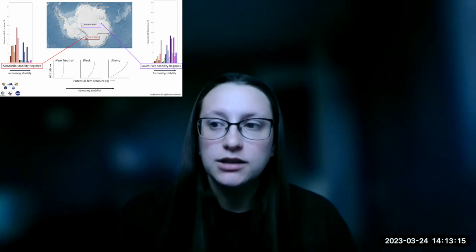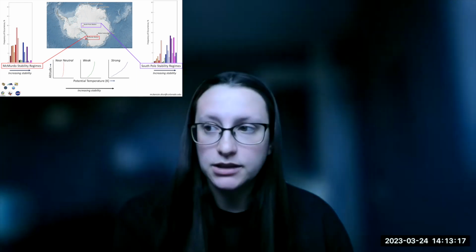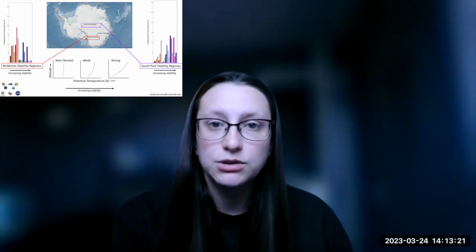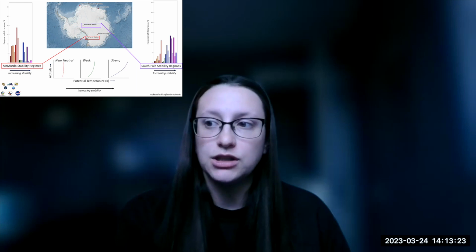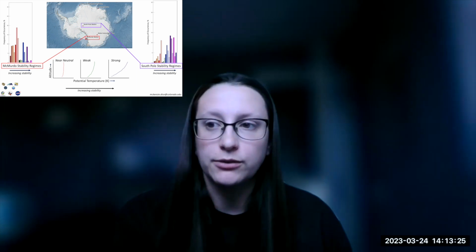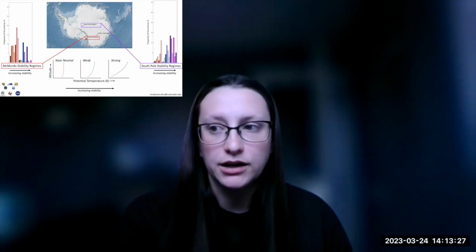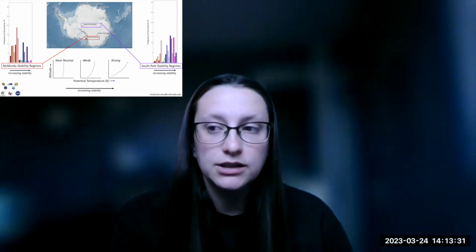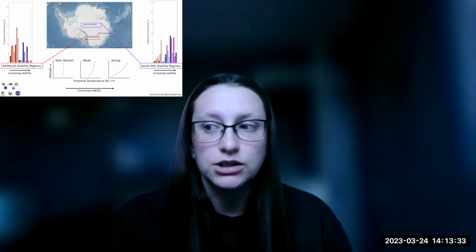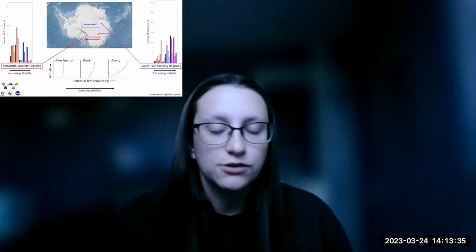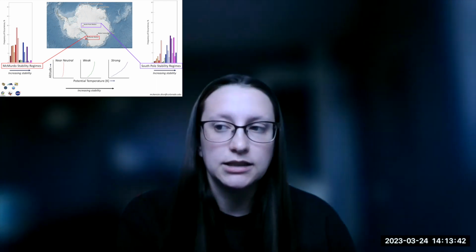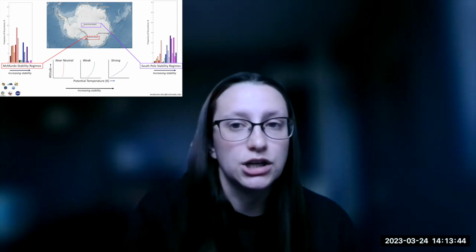At South Pole, strong stability dominates throughout the year, while stability regimes that have weaker stability are less common. And the same strong stability regimes that dominate at South Pole occur very rarely at McMurdo, where weaker and near neutral stability regimes are most common. So we can use the frequency of occurrence of the various boundary layer regimes present to understand the forcing mechanisms behind them to inform weather and climate models about the varying boundary layer structures and conditions that impact the surface energy exchange and relationship.